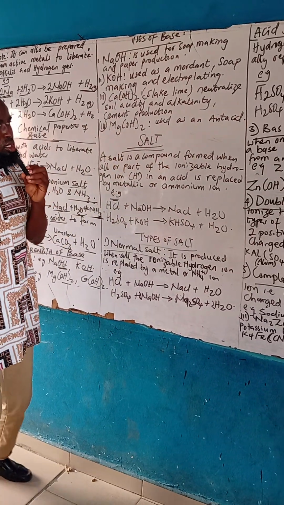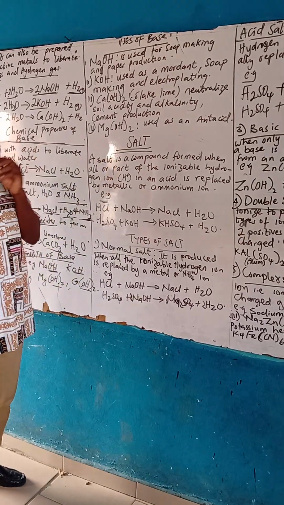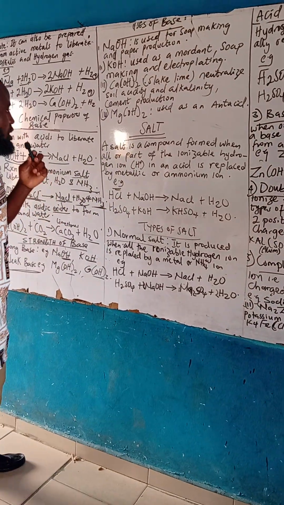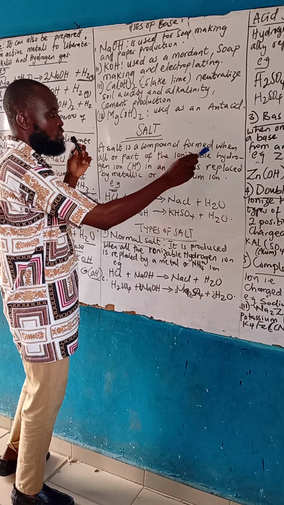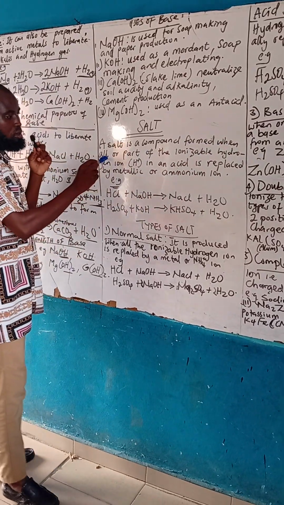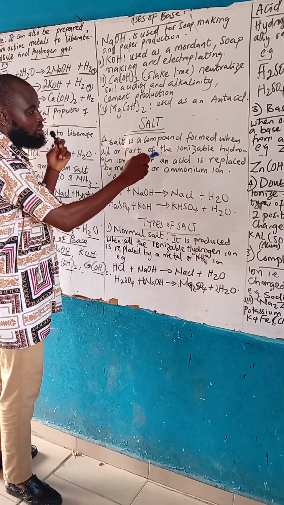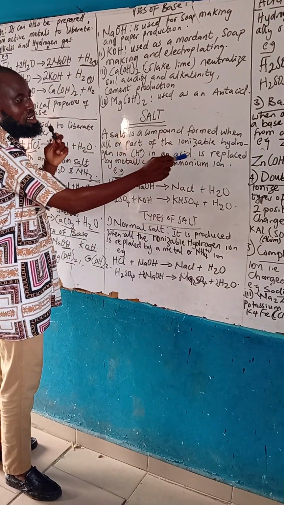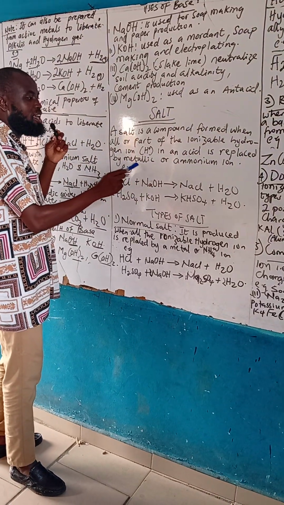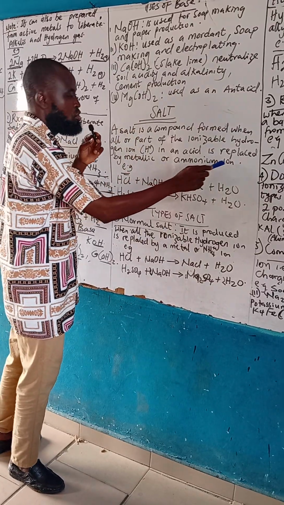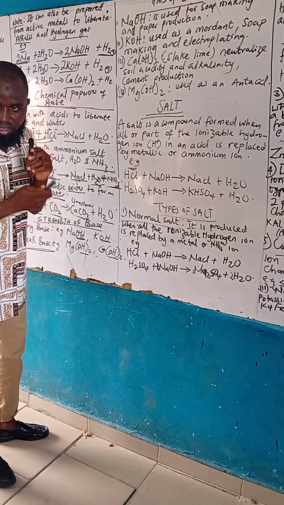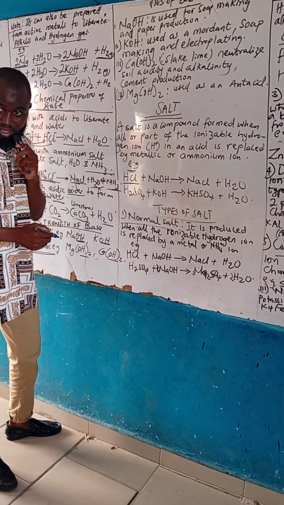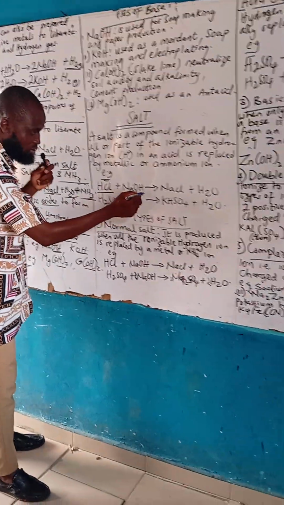Now let's quickly look at salt. We are through with bases. Now salt. A salt is a compound formed when all or part of the ionizable hydrogen ion in an acid is replaced by a metallic or ammonium ion. Everybody look at me. You can see the acid. This is HCl plus NaOH.